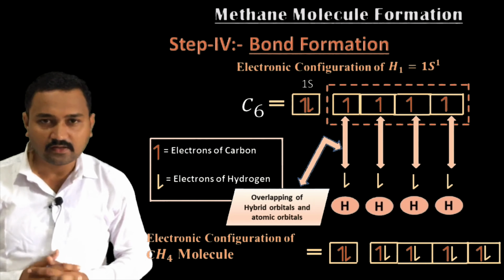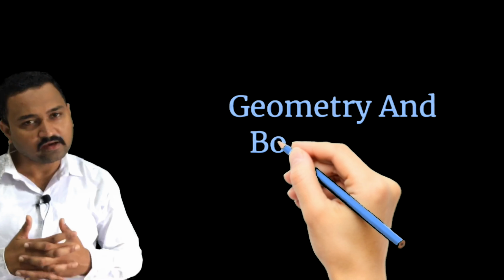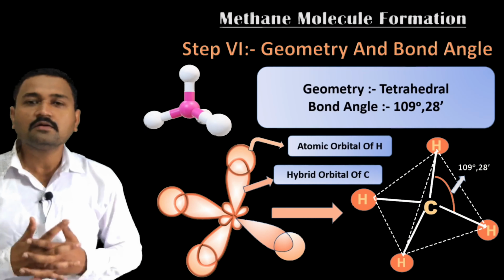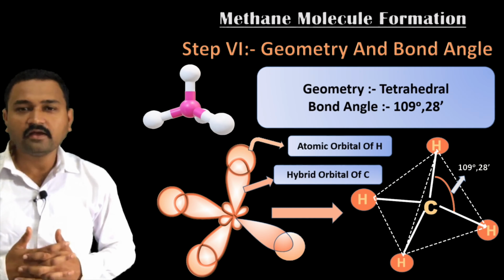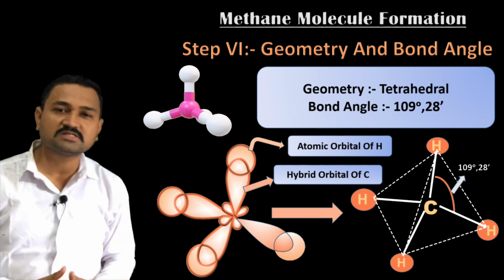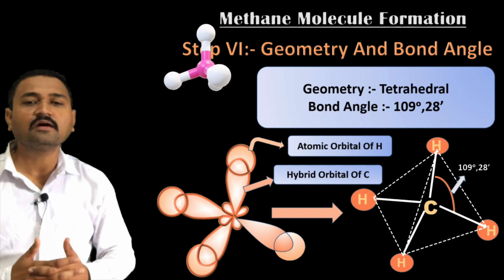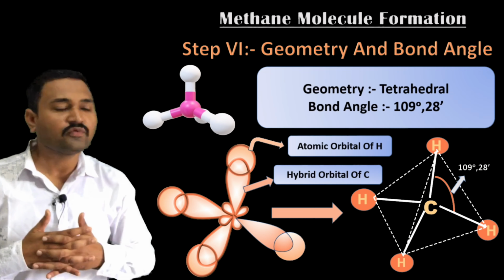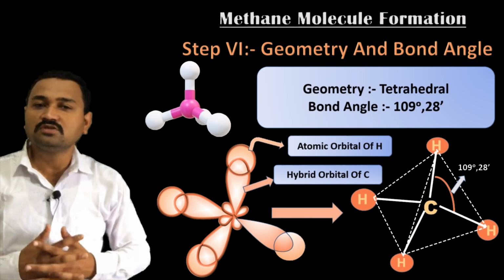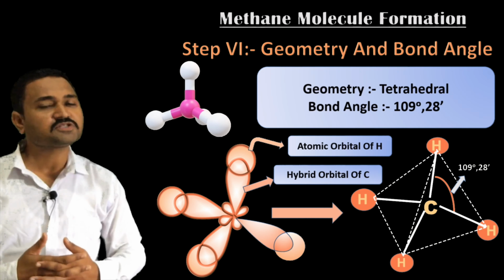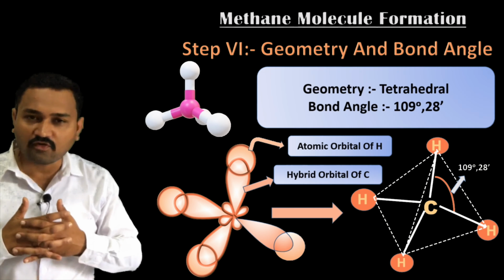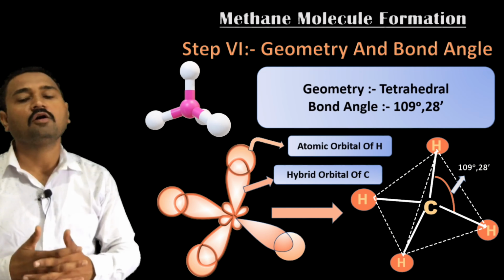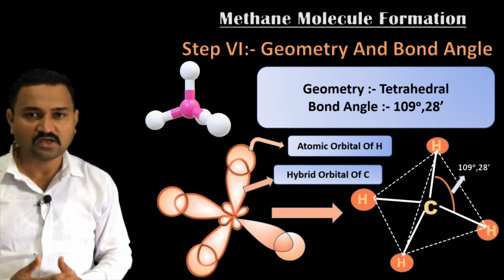Now the last step, that is the geometry and the bond angle. Here, as the hybrid orbitals orient themselves tetrahedrally, hence the geometry of methane molecule is tetrahedral and the bond angle is 109 degree 28 minute. So this is the whole formation of methane molecule, or how we must consider the geometry for the formation of methane molecule on the basis of hybridization process.